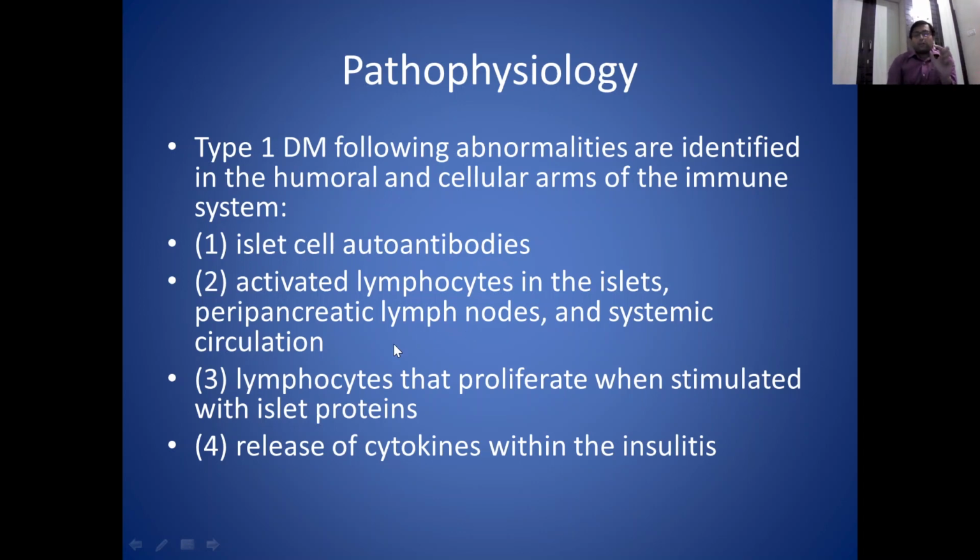So what we found is that in pancreatic islets there are activated lymphocytes, and these lymphocytes are also present in the lymph nodes surrounding the pancreatic tissue and also in the systemic circulation. In the third phase, lymphocytes proliferate when stimulated with islet proteins. And last we can see release of cytokines which causes the inflammation within the islets, the insulinitis.